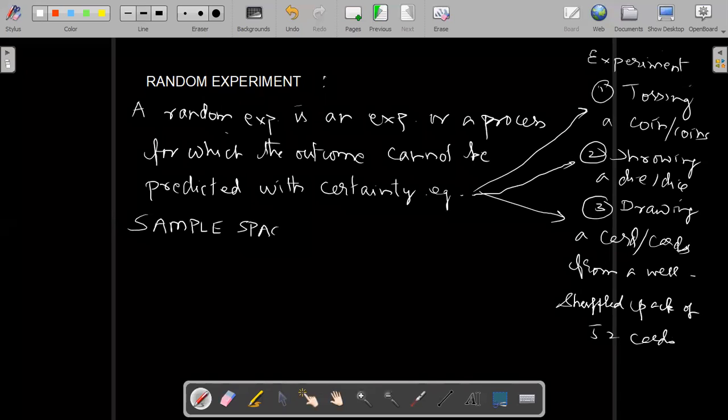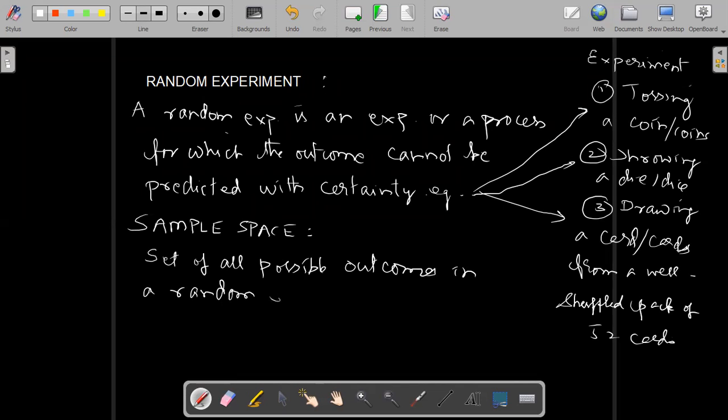Sample space is the set of all possible outcomes in an experiment. In a random experiment, the sample space is the set of all possible outcomes in that experiment.